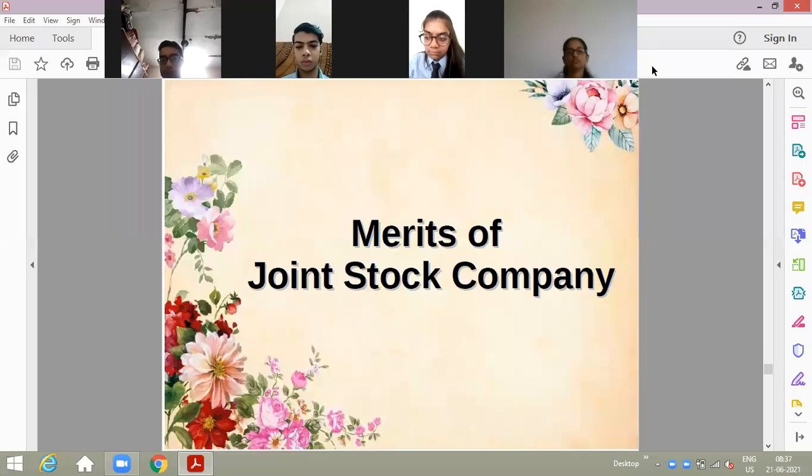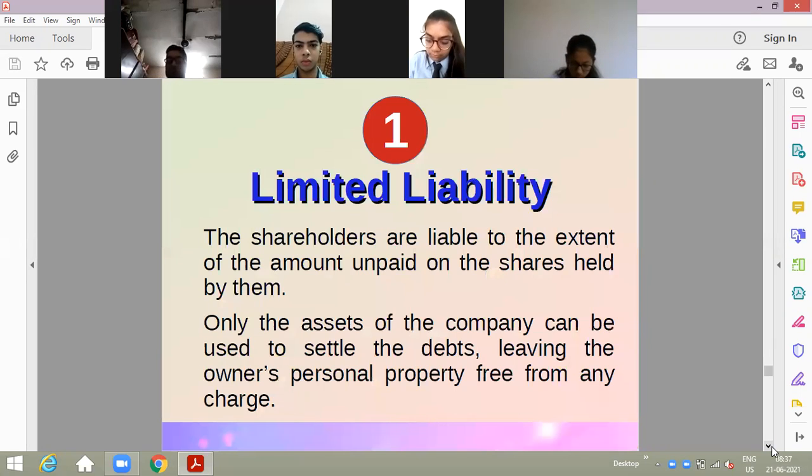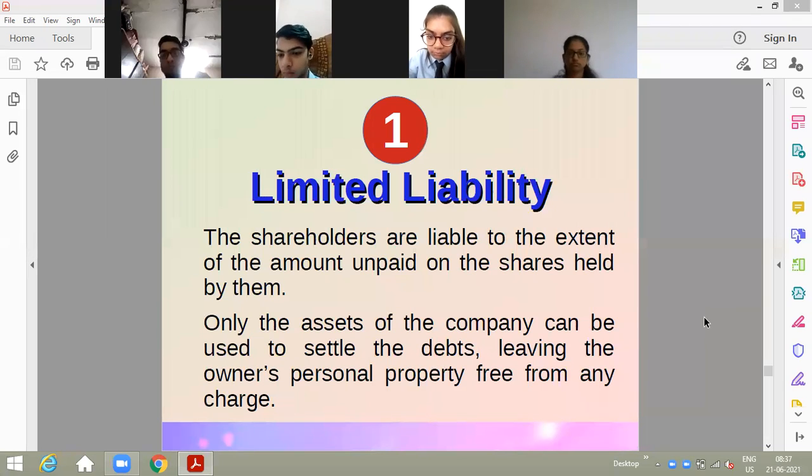So these were the characteristics of a joint stock company. Let us now study the merits of a joint stock company. Now let us read what the merits of a joint stock company are. The first merit of a joint stock company is limited liability. I told you already, I think we have covered the merits also, that the members of a joint stock company have limited liability.